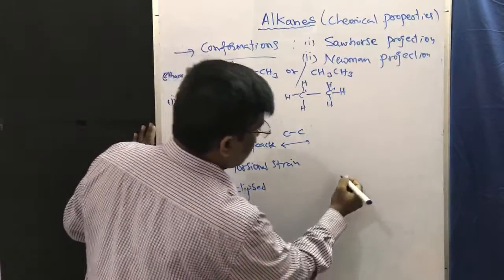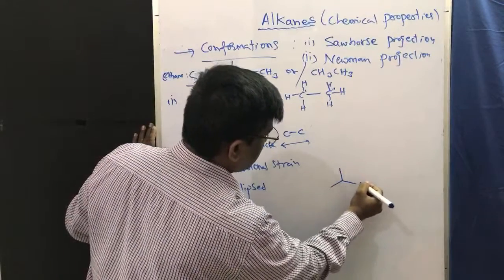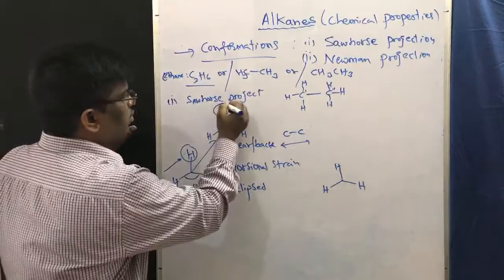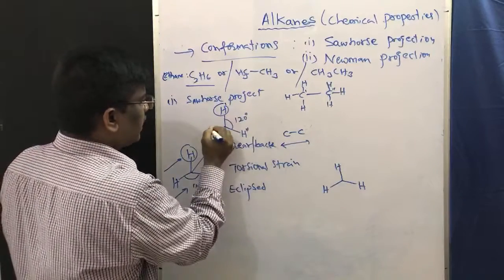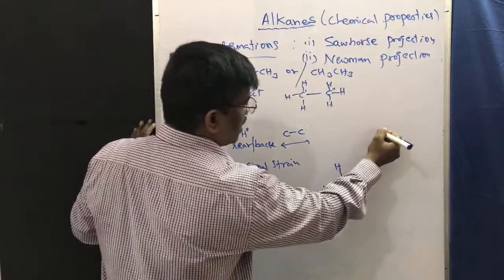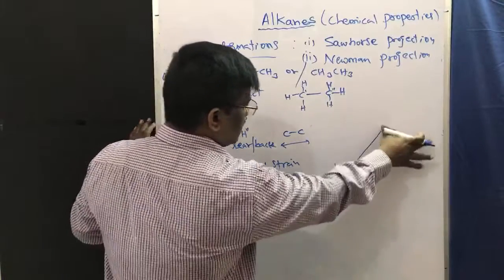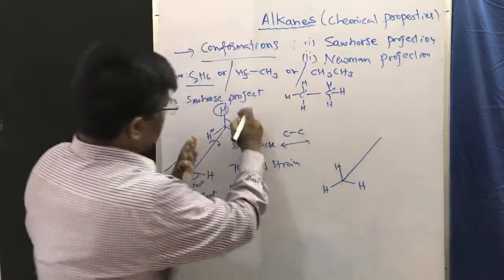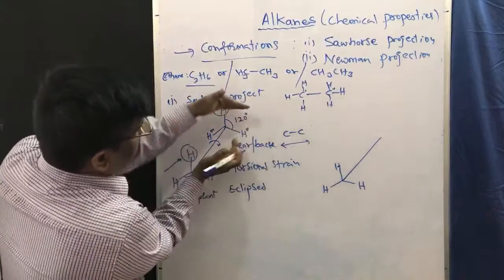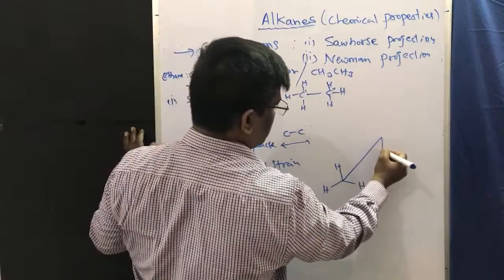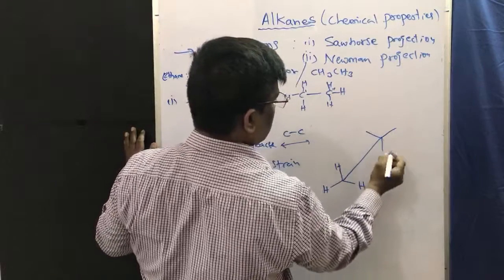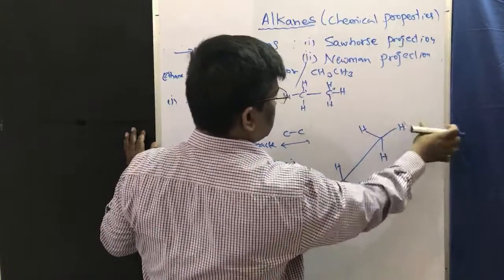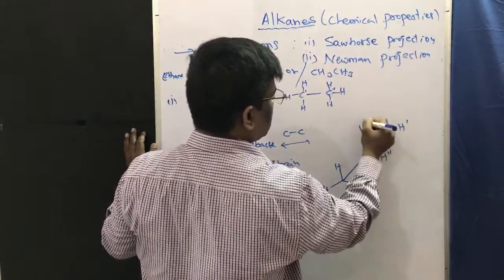I am going to keep this front carbon as it is. For better understanding, I am going to give numbering 1, 2, 3. So this hydrogen is going to be rotated. I am rotating like this. What happens? Let us see. So this is H1, this is 2, this is 3, right?